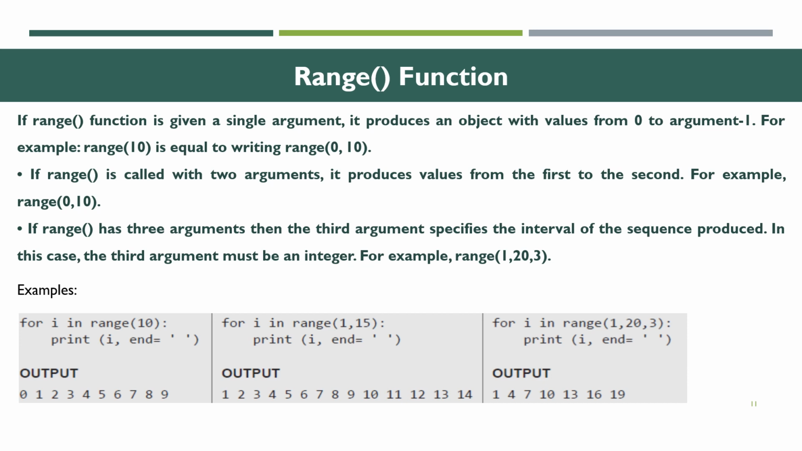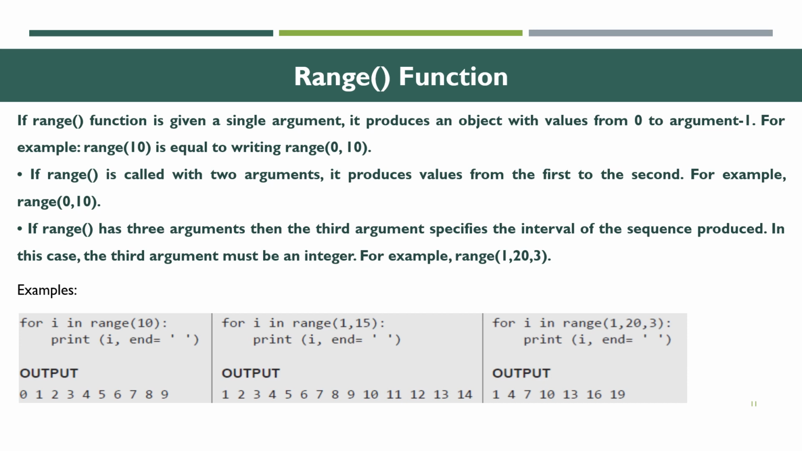Let's see another example. For i in range(1, 15): print(i, end=" "). Then what will be the output? Before 15: 1, 2, 3, 4 and up to 14. That is 1, 2, 3, 4, 5, 6, 7, 8, 9, 10, 11, 12, 13 and then 14. This is the output for this one.